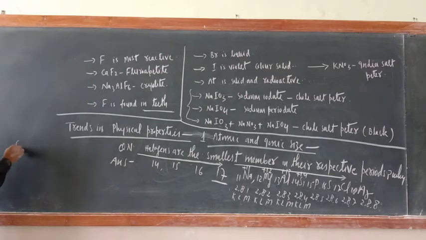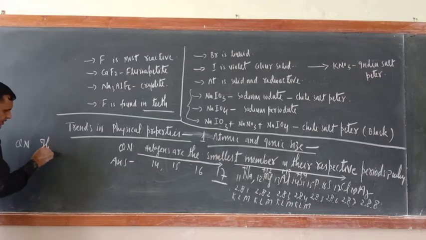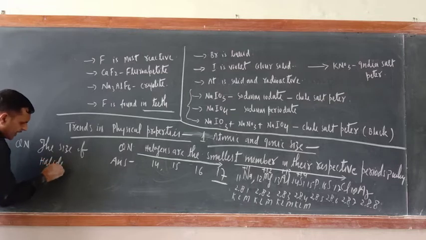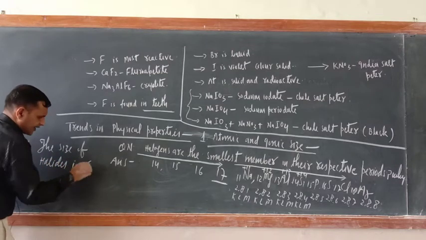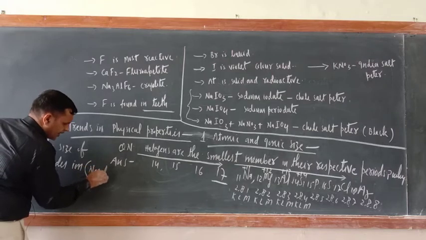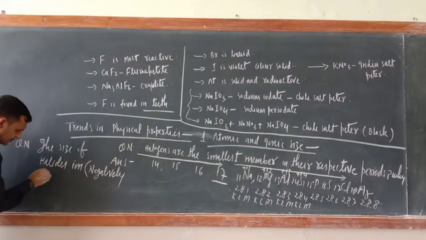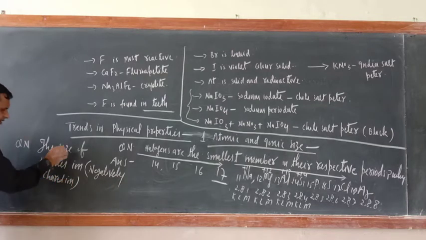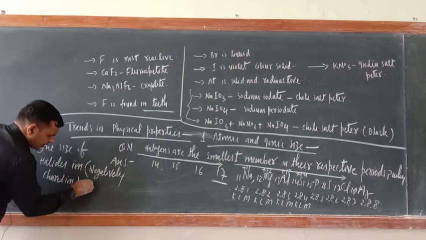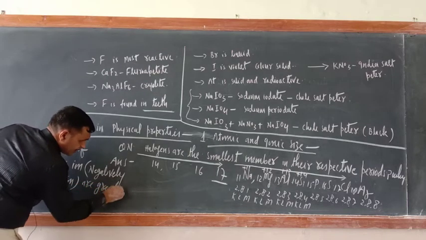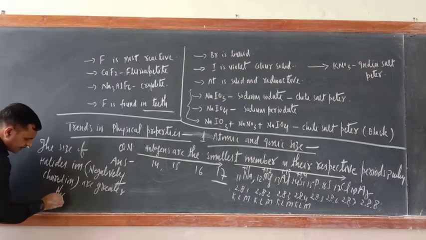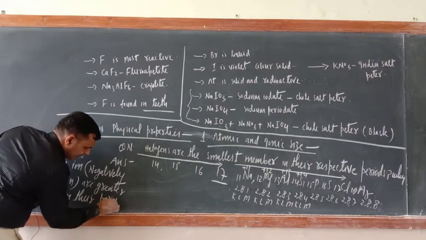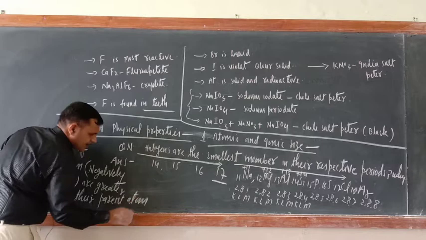The size of halide ions (negatively charged ions) are greater than their parent atom, means halogen atom.